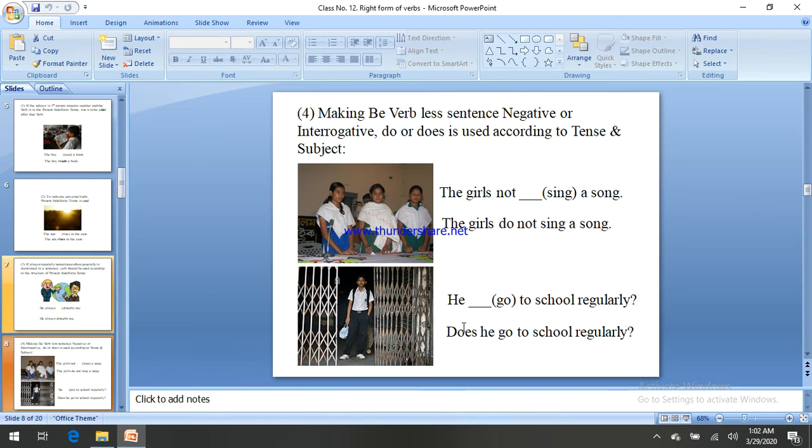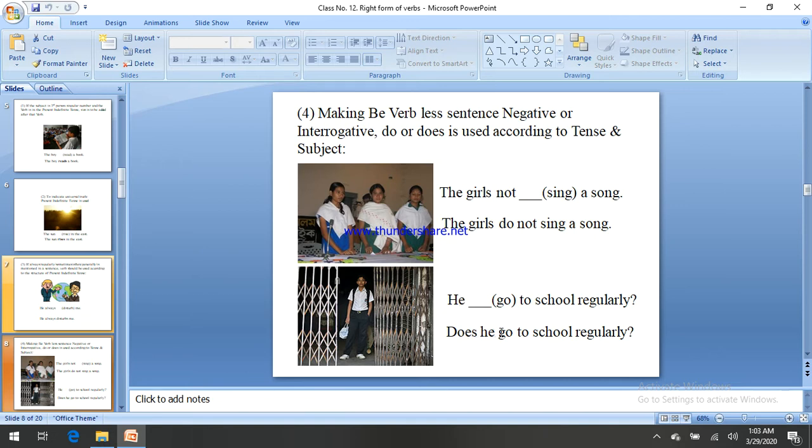Let's say he (go) to school regularly. You have to make this sentence interrogative. Again, there is no do verb or be verb, so you have to bring do or does. As he is third person singular, you have to bring does, because does sits with third person singular he.